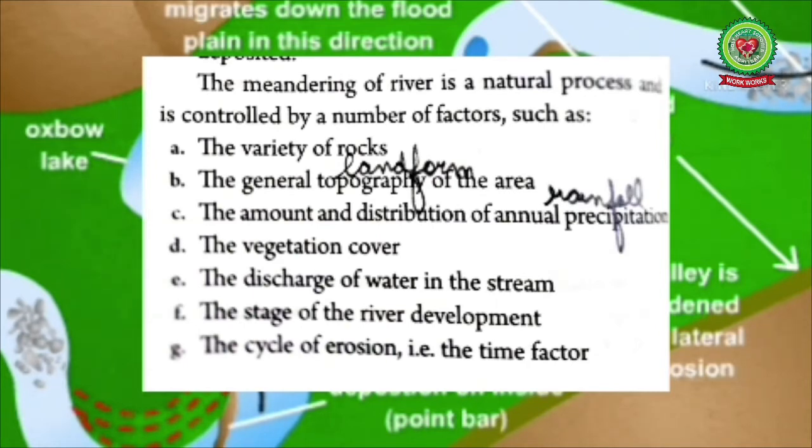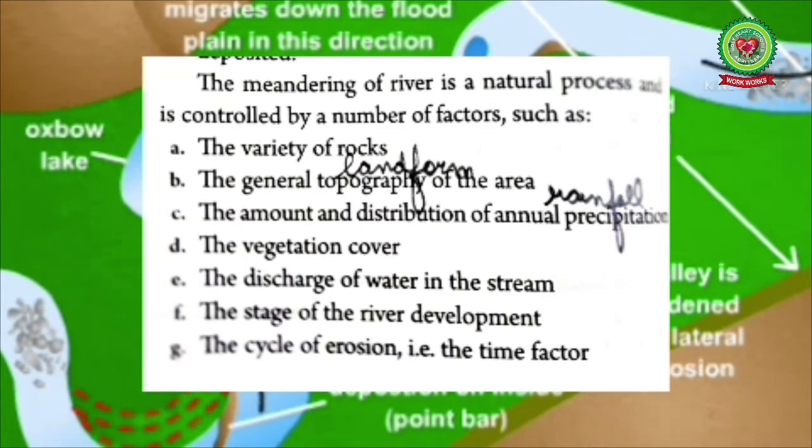Here, discharge of water is the volume of water flowing through a river channel. It has a direct influence on the potential and the kinetic energy of the river. The higher the discharge, meaning the volume of water, the more energy it will have to erode the banks. Next is the stage of river development.